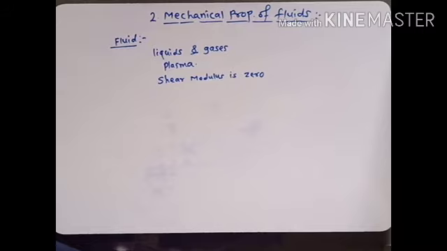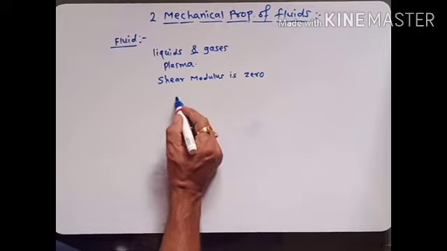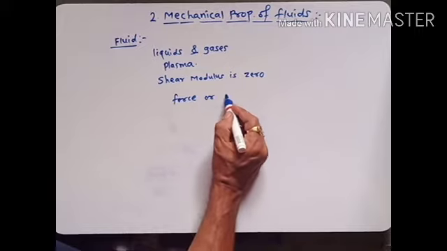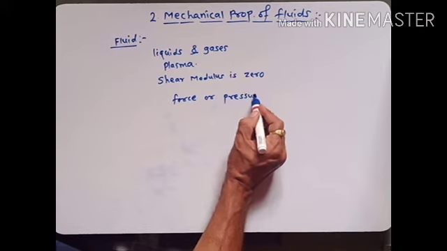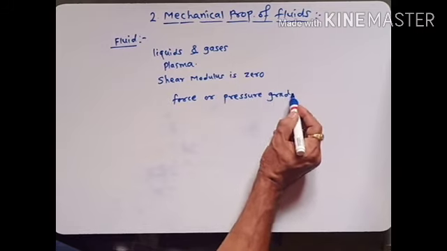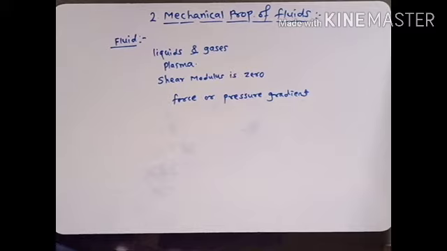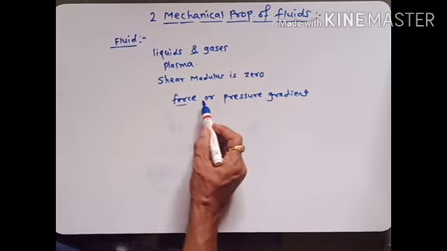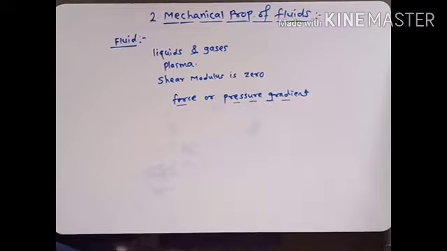And these fluids flow from one place to another place under the action of force or pressure gradient. That means if we apply force, they flow. Also whenever there is a pressure difference, they flow from higher pressure to lower pressure.